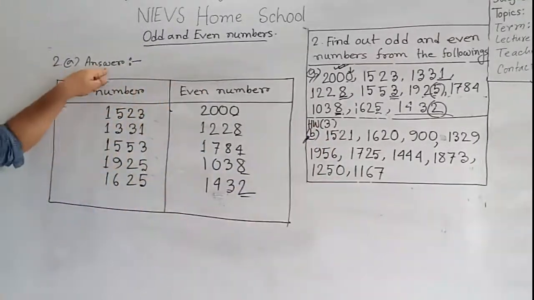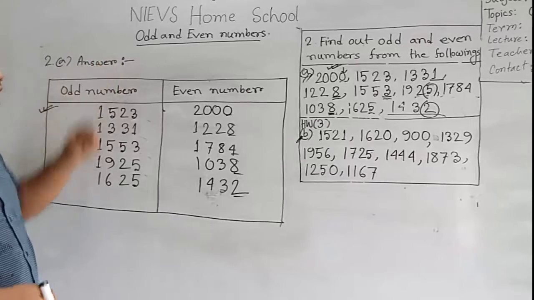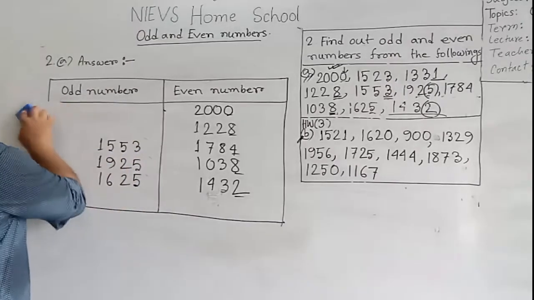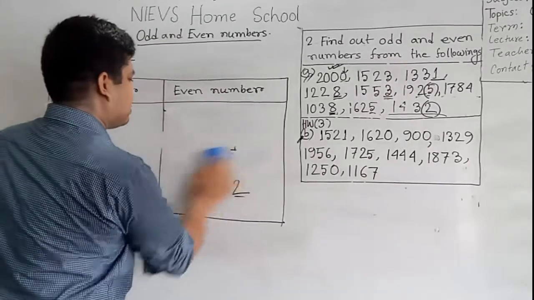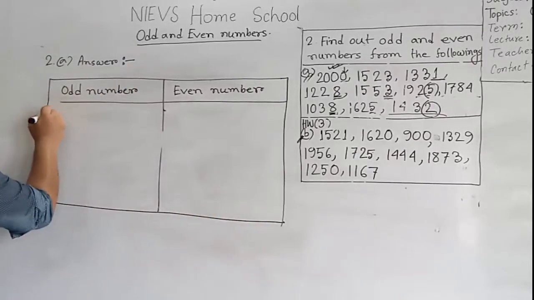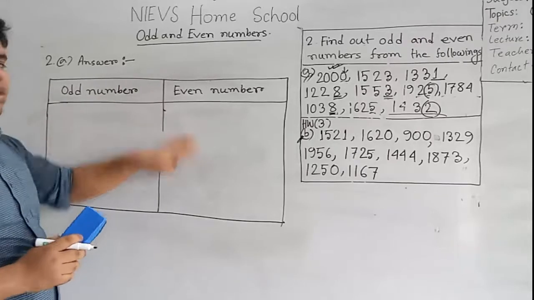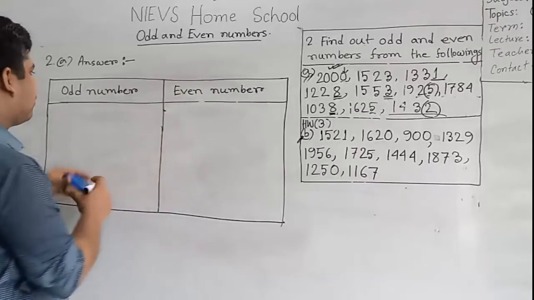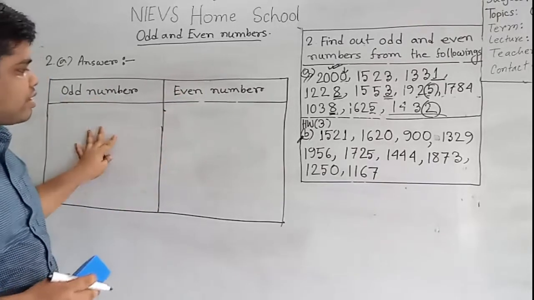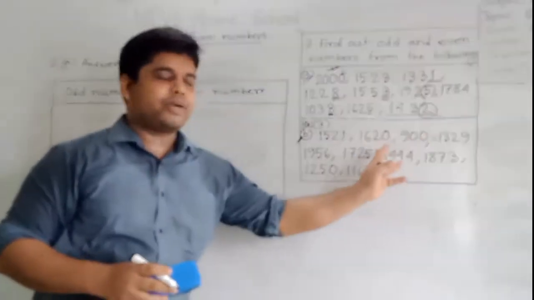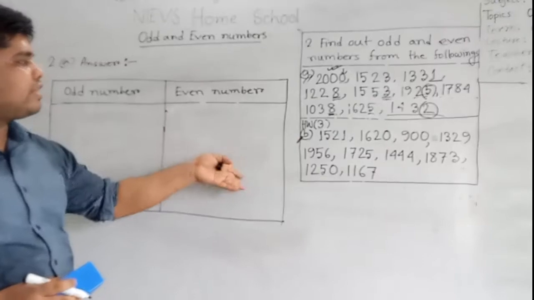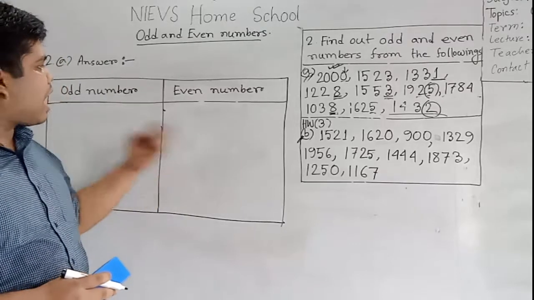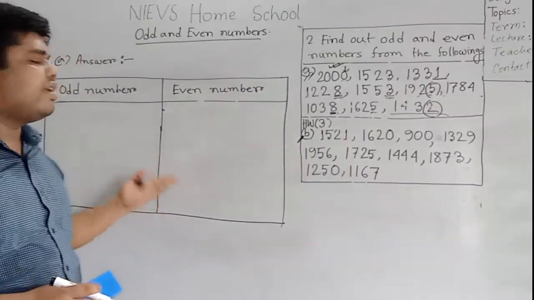After writing your question, then you write the answer. After writing the answer, then you shall make a box just like this. At first you make a box just like this. At first you write odd number and then you write even number. In the odd number box, you write the odd numbers from the following numbers. And in the even number box, you write the even numbers from the following numbers. I hope you understood how to write odd and even numbers in your SW copy.